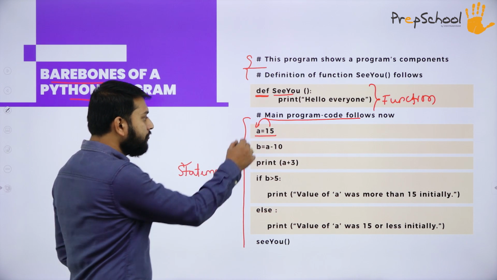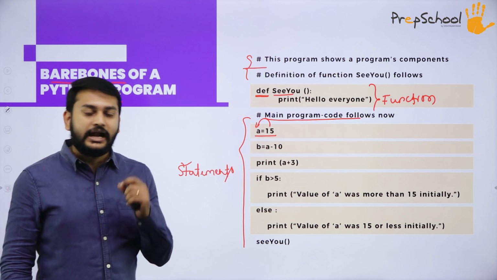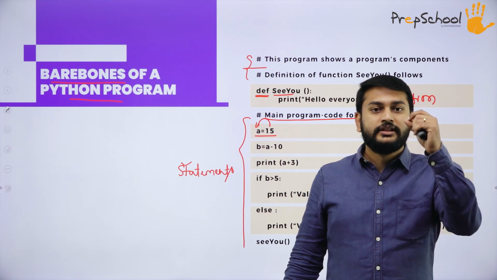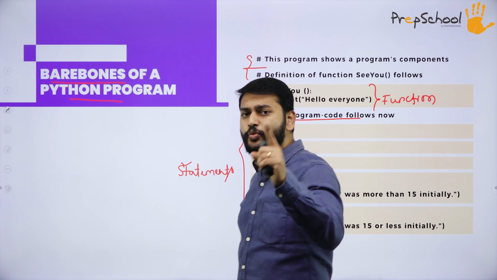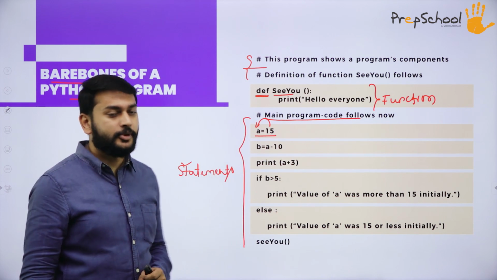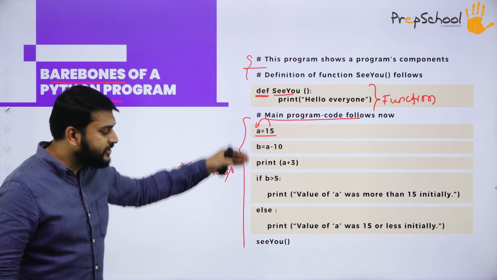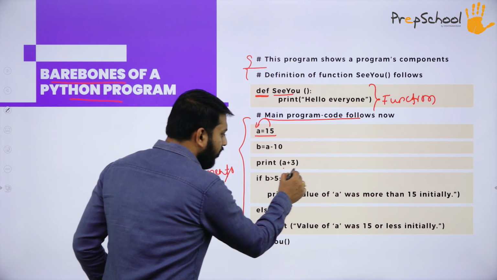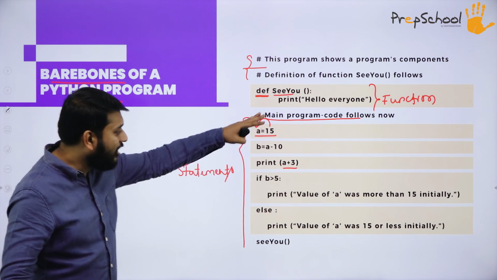But here I'm not mentioning any data type. That is the speciality of the Python programming language. You don't have to specify the data type. That is the most important thing you should remember. So fine, this is my statement. I'm trying to print a plus 3. All these things are fine. So I will have my statements.